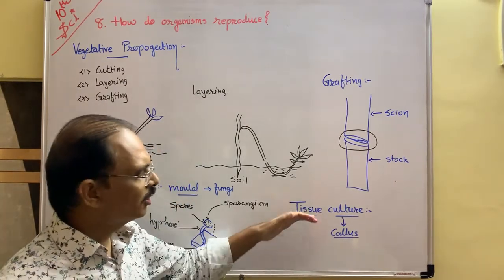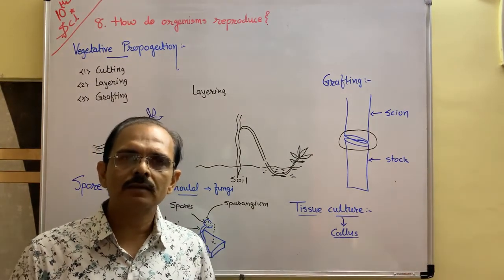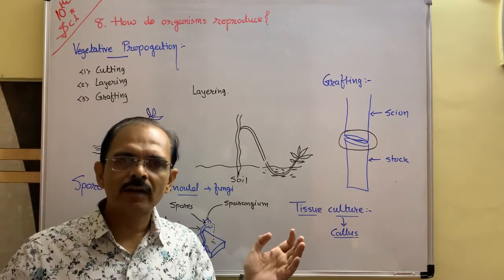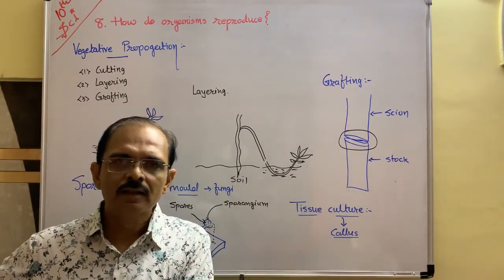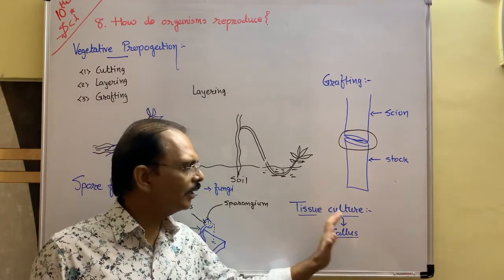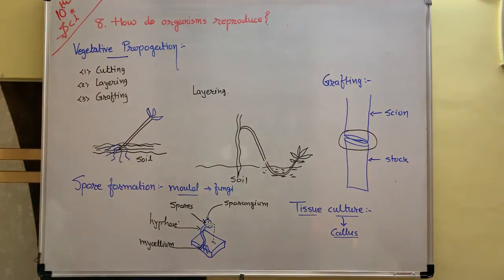With the help of this tissue culture method, nowadays there are varieties of plants, varieties of fruits, varieties of mangoes, varieties of rose flowers. So in this way we can get reproduction. This is the artificial reproduction called tissue culture. Okay. Now after that we are going to start sexual reproduction.